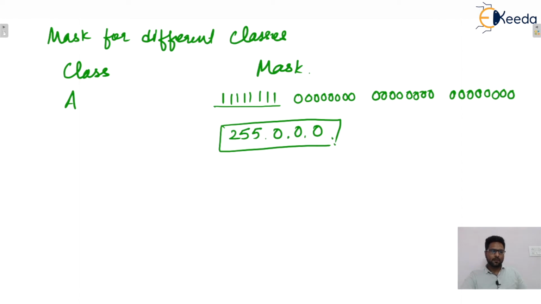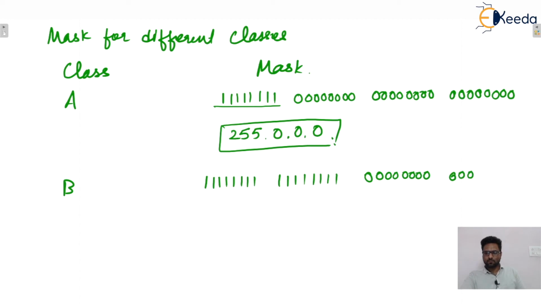Be careful. For class B, in class B network ID bits are 16. So put all these 16 bits equal to 1 and the remaining host bits equal to zeros. This will be 255.255.0.0.